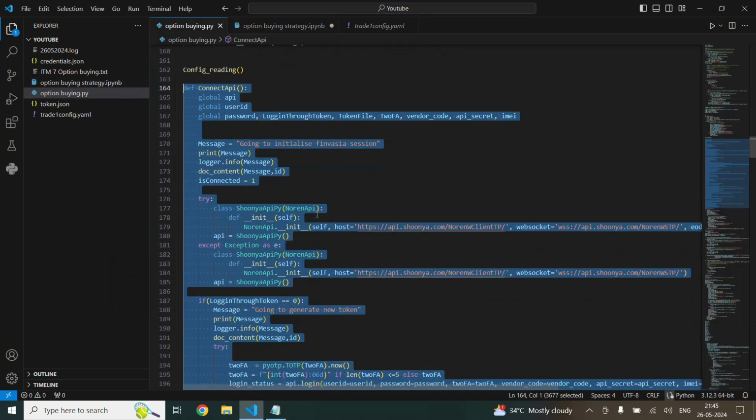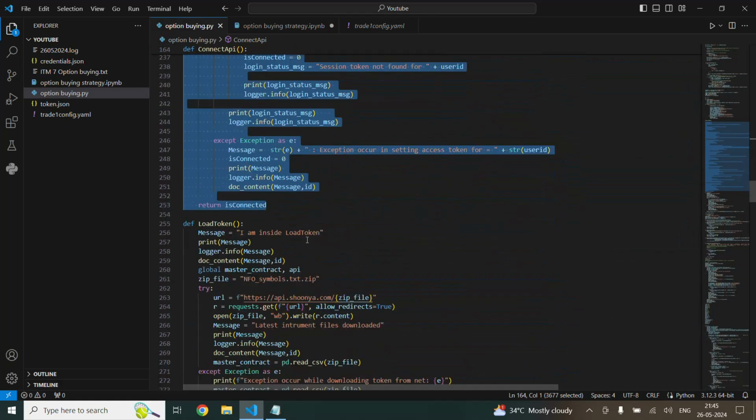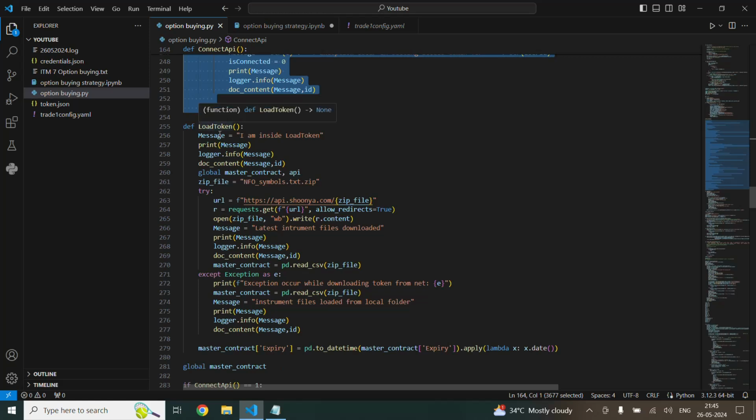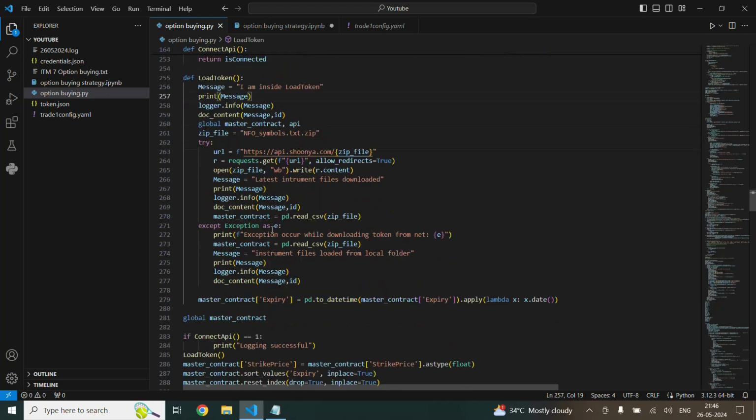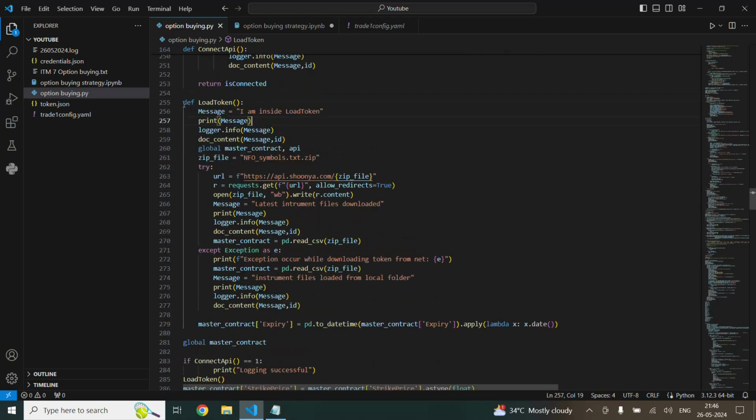So I'm going to go to this part of the code. You are going to download the symbols as a file to get the latest contract, latest price, and all other details from the Shunya website. This part of the code downloads a zip file from this website, with the latest instruments. From that instrument file you can get the instrument strike prices, and the LTP of that particular strike from the Shunya website. So I'm gonna copy this function